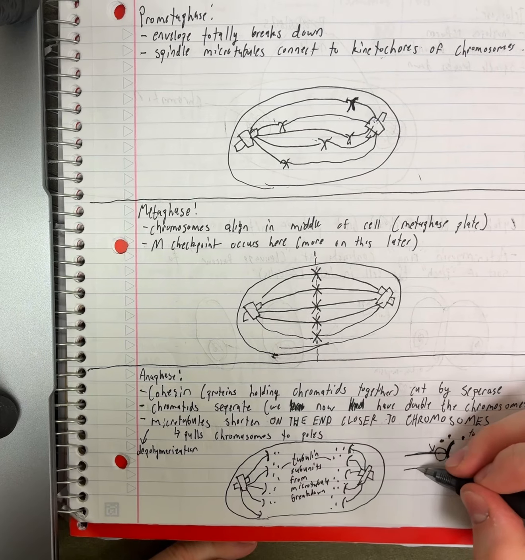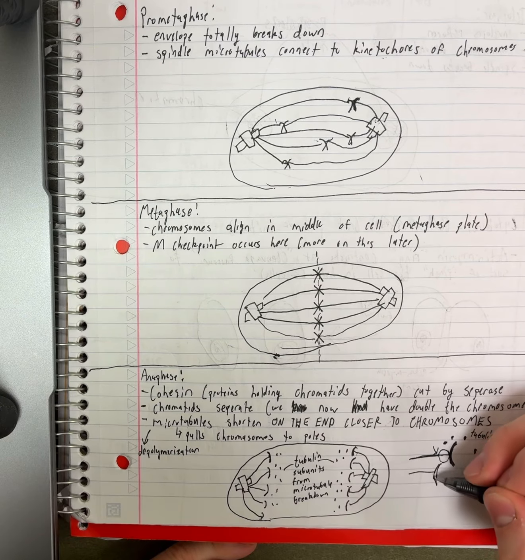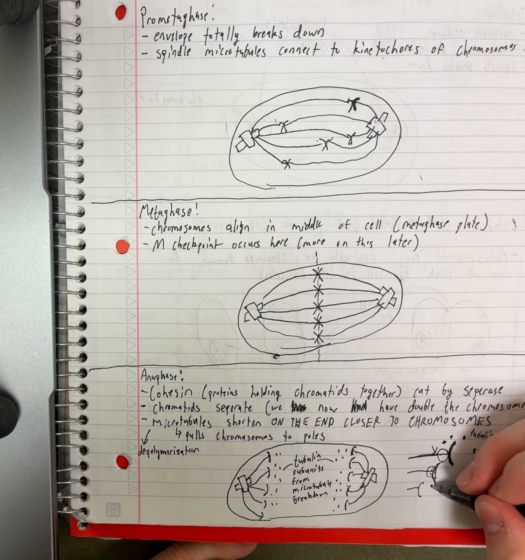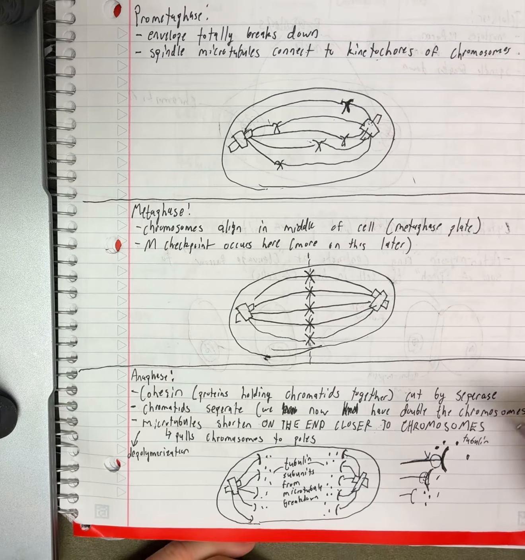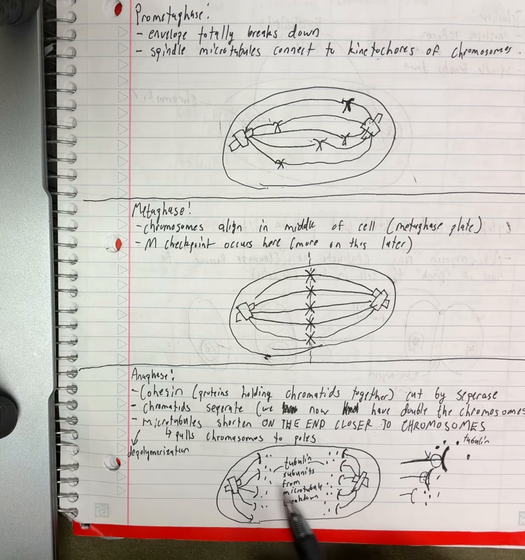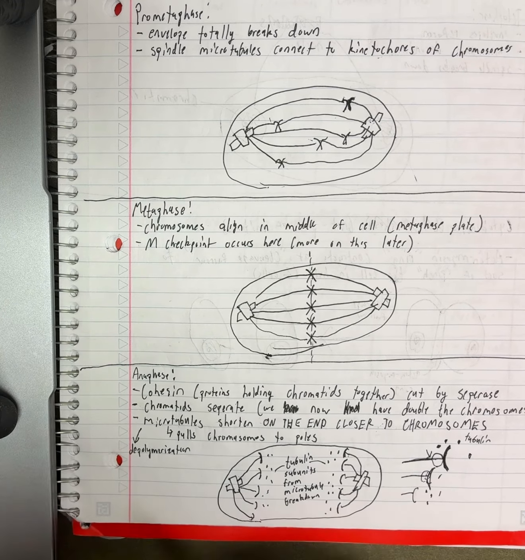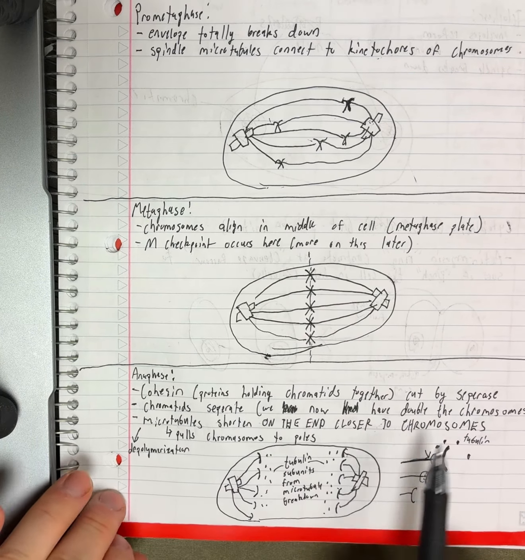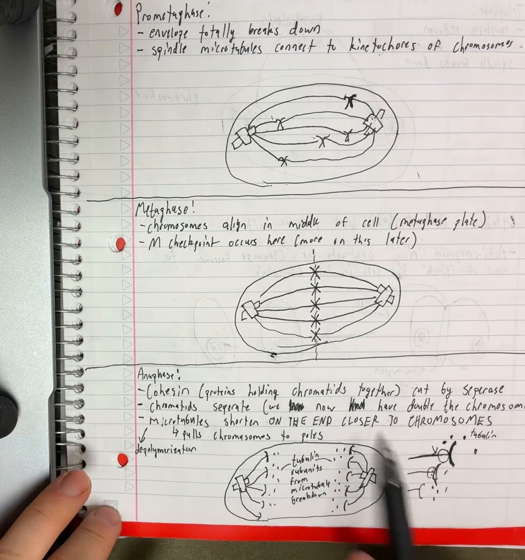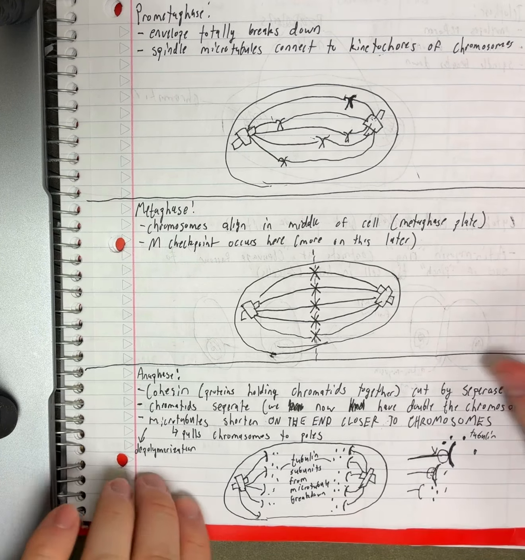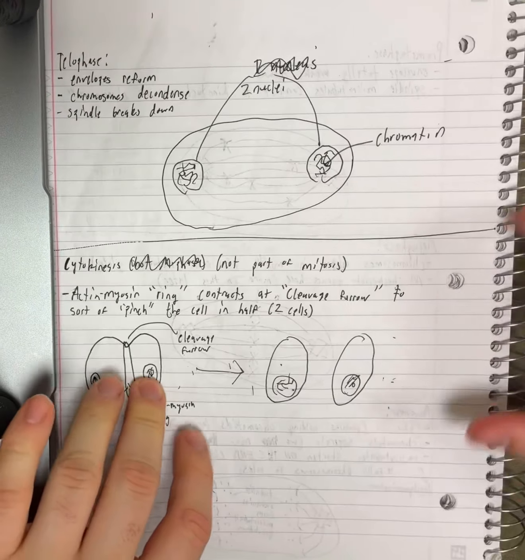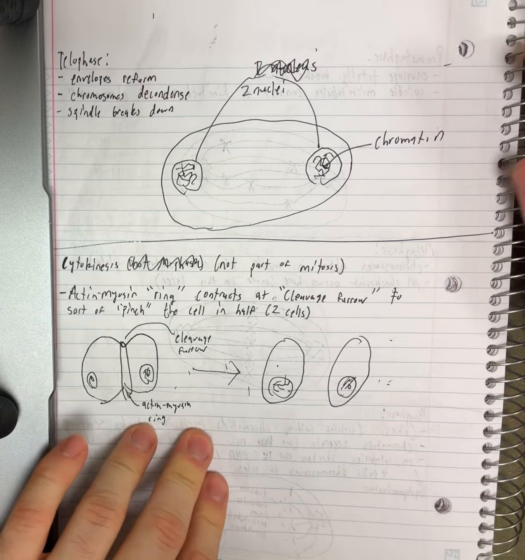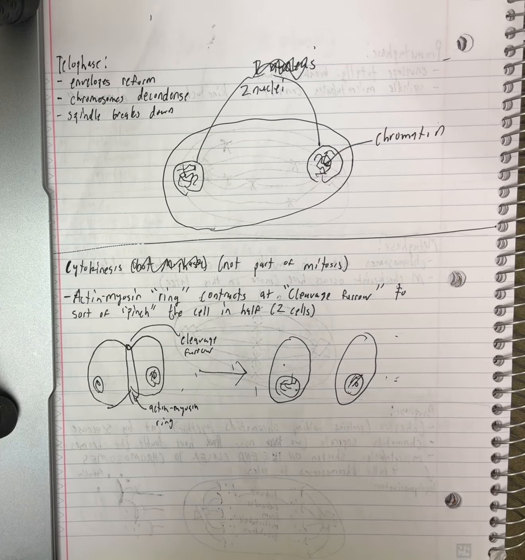So we're going to end up like this, and then these are going to break down, and you'll see how this is sort of pulling us towards the pole. So that's how that happens, and that's through the depolymerization of microtubules on the end closer to the chromosome, the end that's attaching to the chromosome. So that's anaphase.